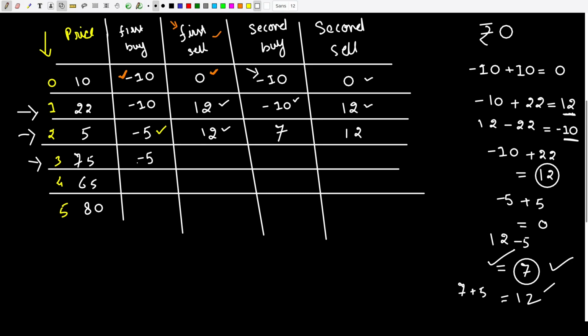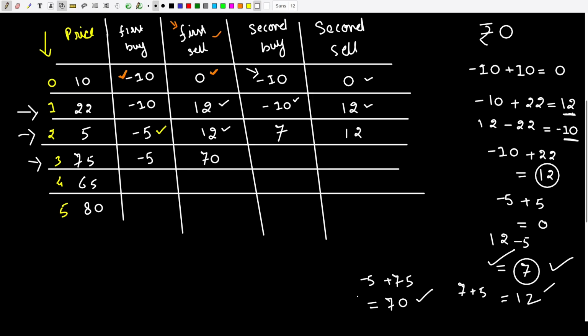Okay. Now, 5 rupees of debt I had, and then let us say I went ahead and sold the stock for 75 rupees. So 5 rupees of debt I had and I sold the stock for 75 rupees, right? So the profit I have made is 70 rupees. Clearly this 70 rupees of profit is more than this 12 rupees of profit. So I'm going to maintain this entry rather than the other entry.